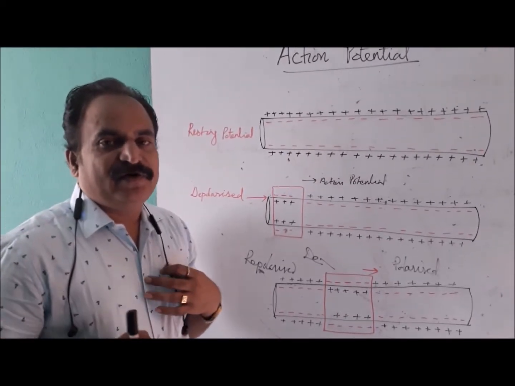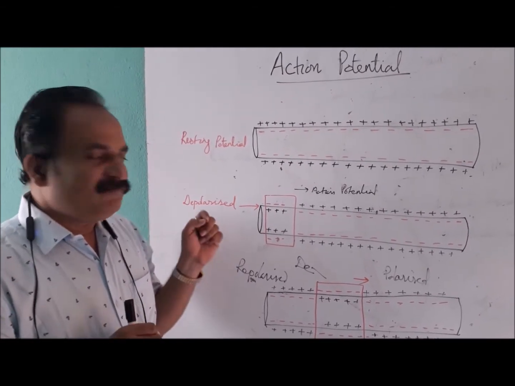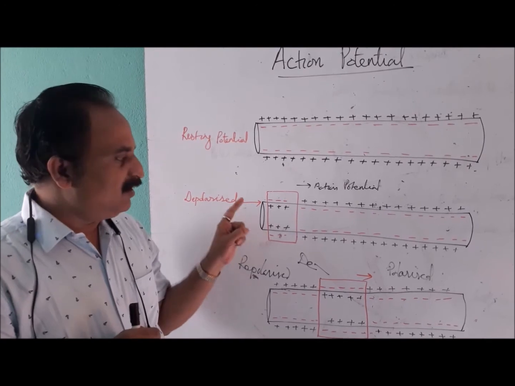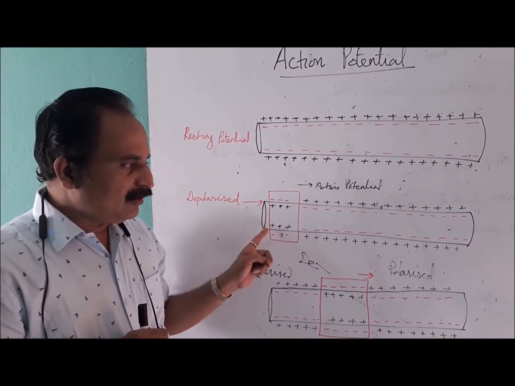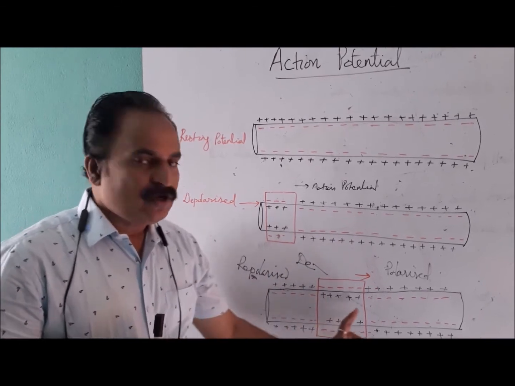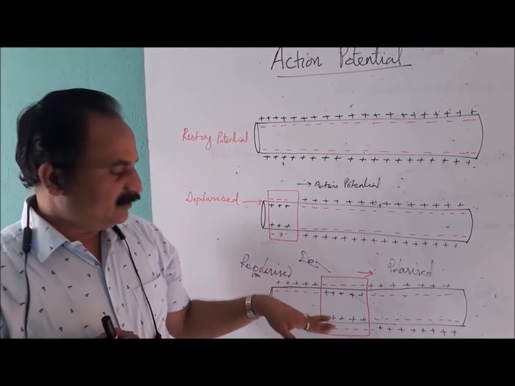Action potentials follow the all or none principle, the all or none law. That means when one stimulus is applied and one action potential is generated, the nerve fiber will allow that one stimulus to go through the entire neuron, and then only the next stimulus can pass through it.